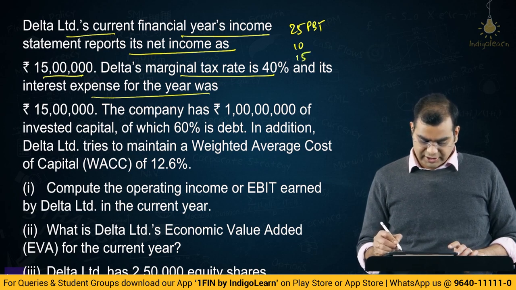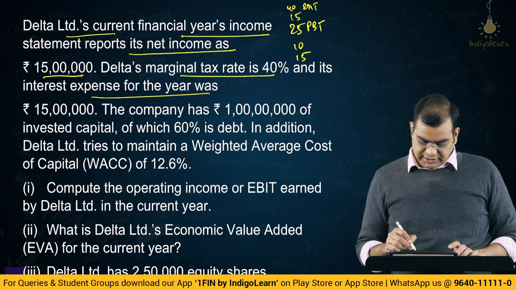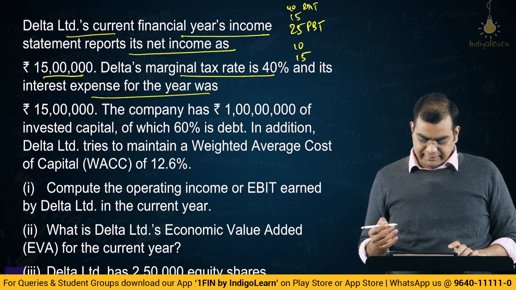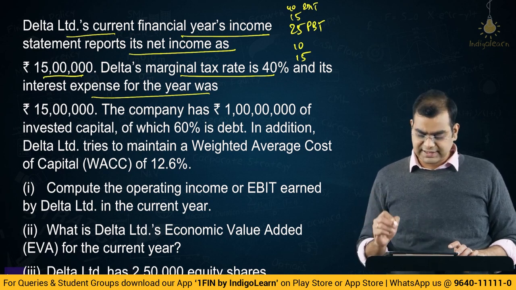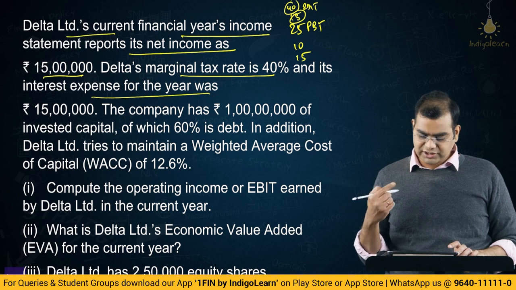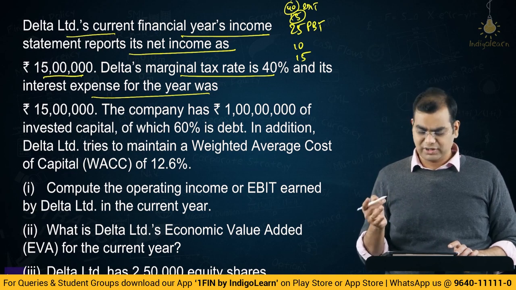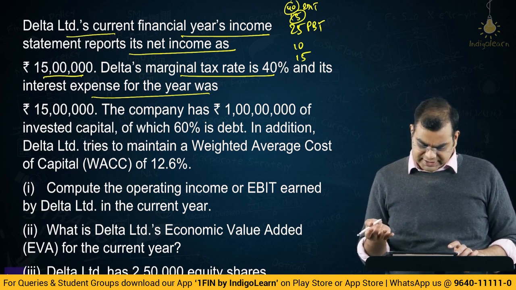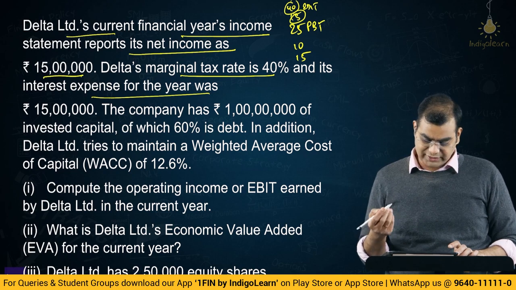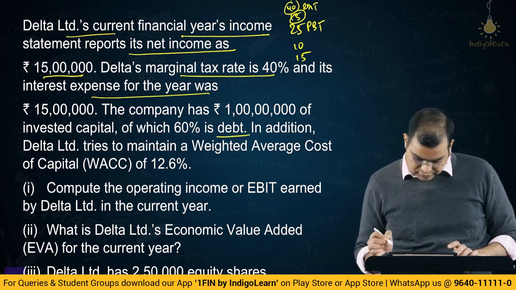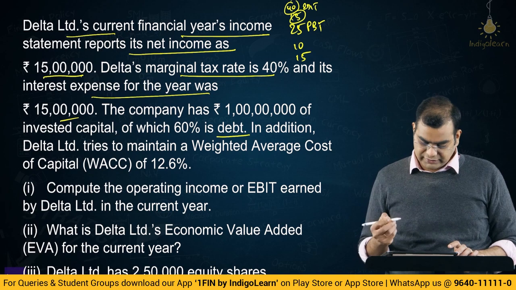PBT also had interest expense of 15. So EBIT is 40, right, of which the company has 1 crore of invested capital, of which 60% is debt. So 60 lakhs is debt, and 15 lakhs interest cost divided by 60 lakhs of debt gives 25%. Oh, that is a very high number.